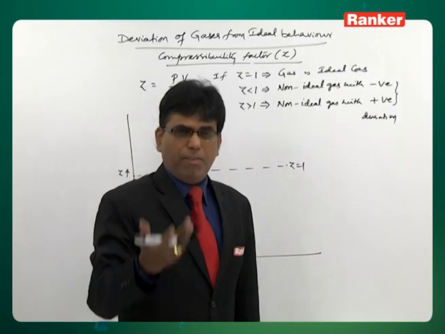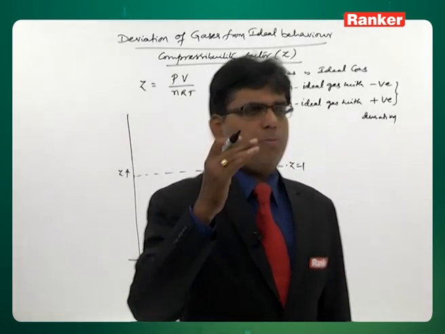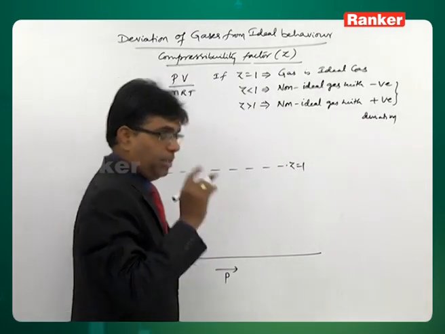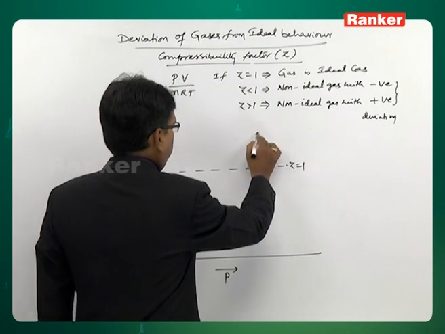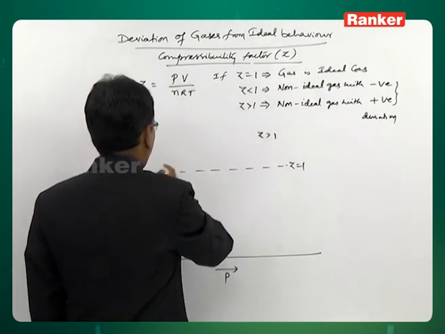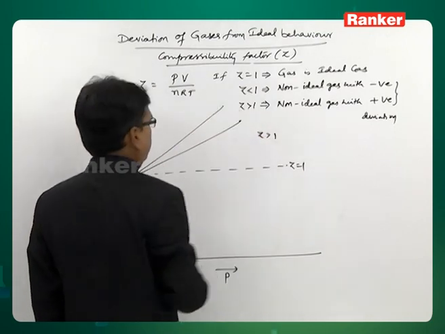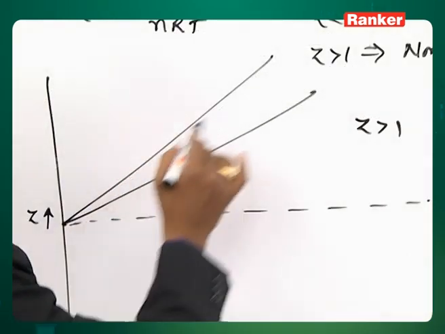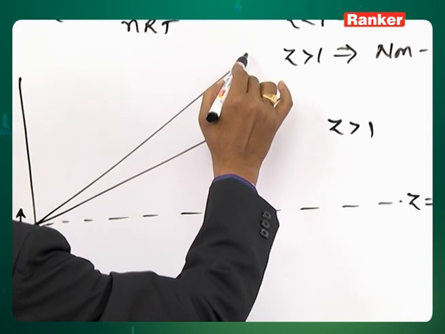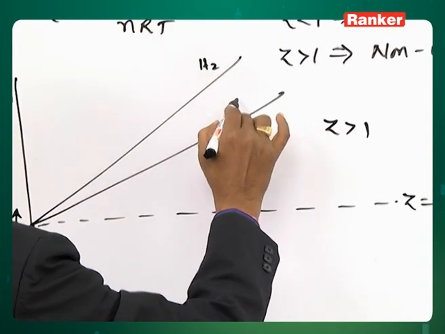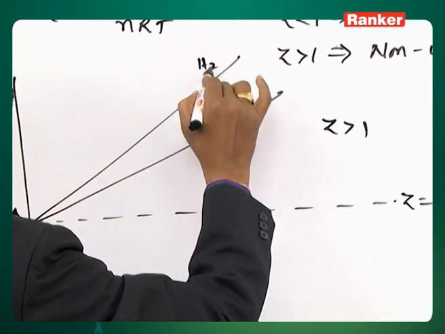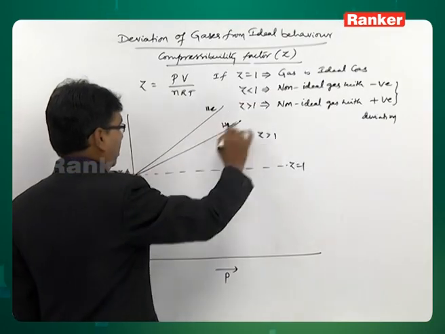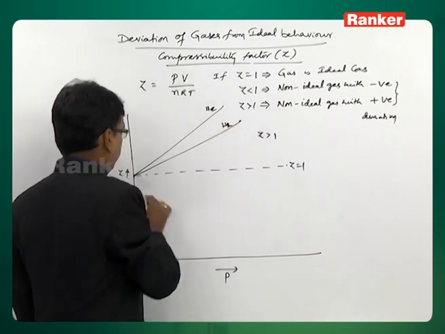But as already told, no gas is perfectly ideal under all conditions. Certain gases are found to exhibit positive deviation at all pressures. These are hydrogen and helium, for which the graph is drawn.